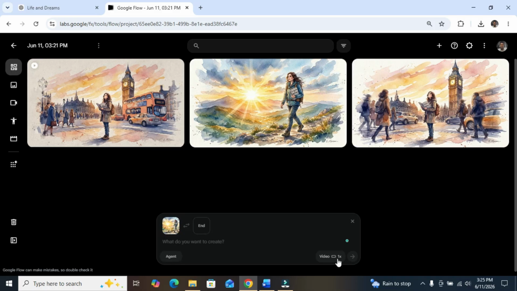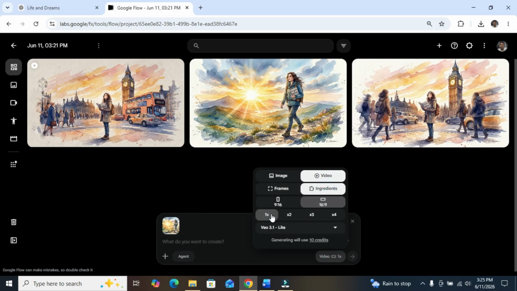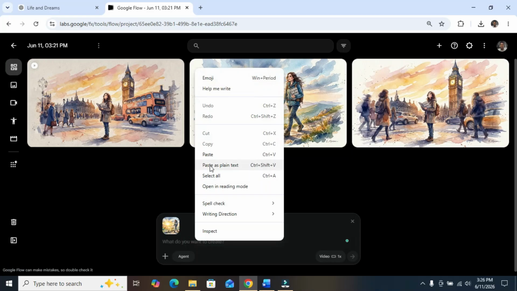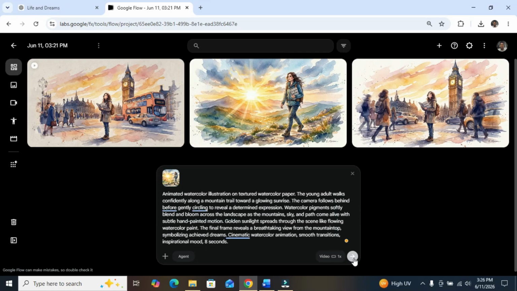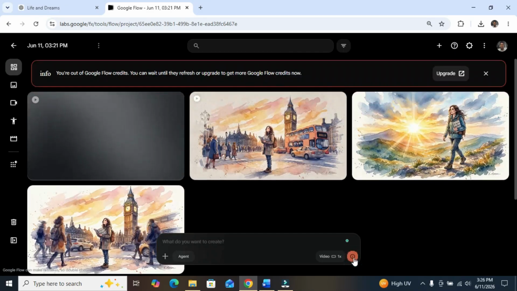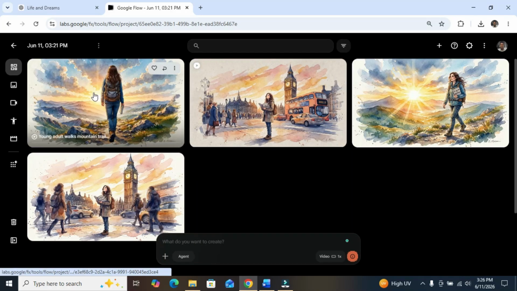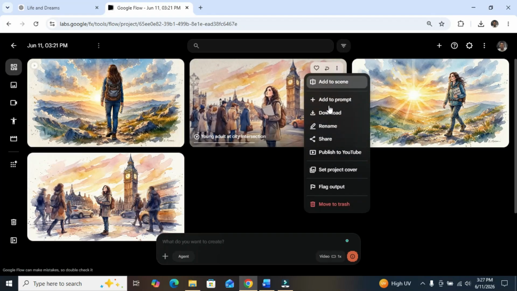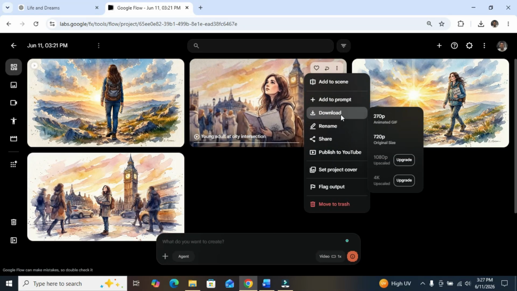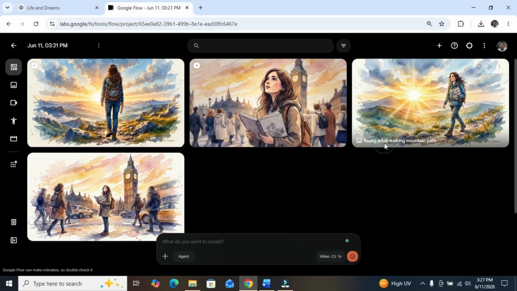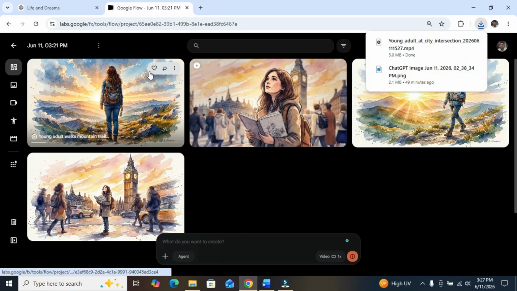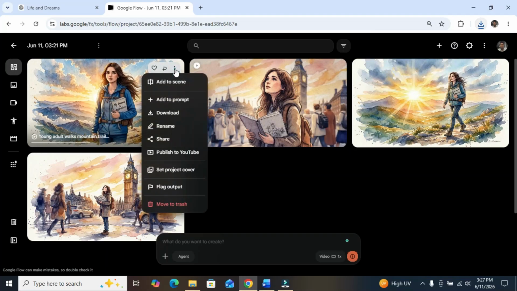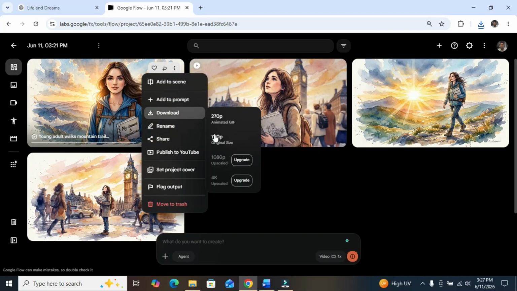Animate the second one. Go to video, choose ingredient, and one video for each prompt. Okay, that is it. And we click on this. Then we generate the second one. Okay. Oh, I think they are ready now. Let's check the first one. There's the first one. There's the second one. We are going to be downloading them. Let's download this. Okay, and download the second one also. Okay, good one.